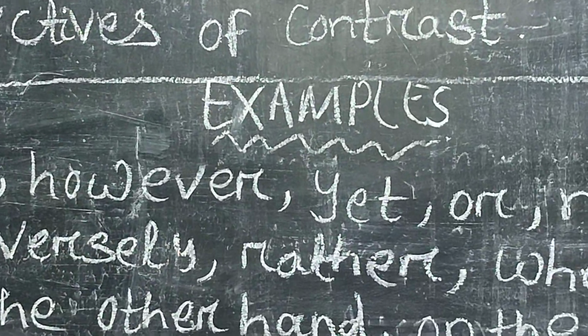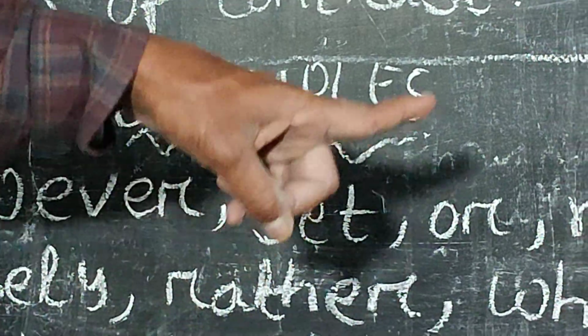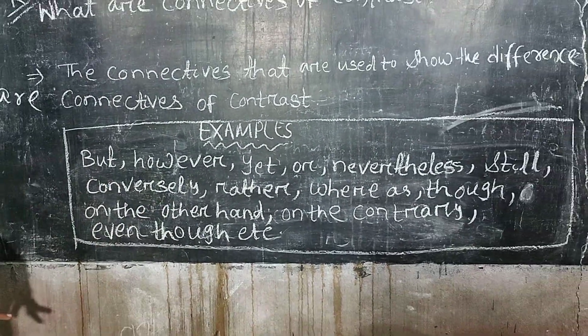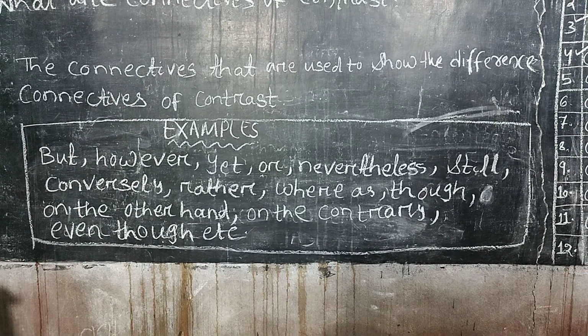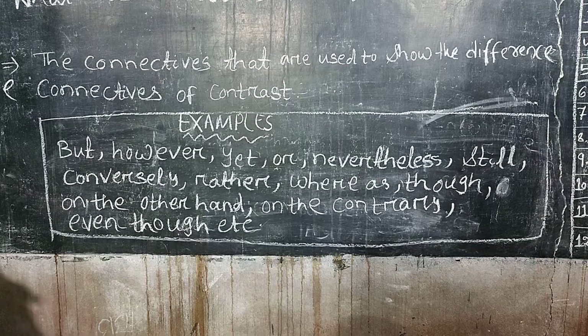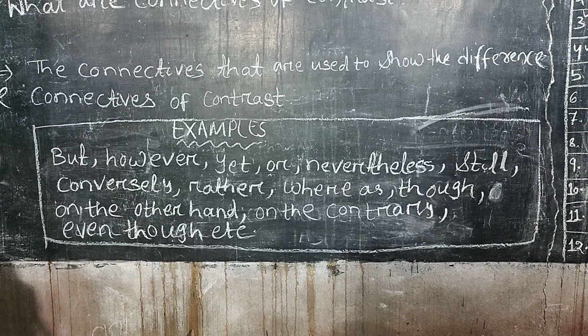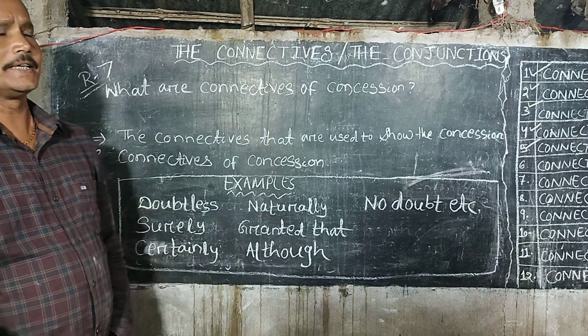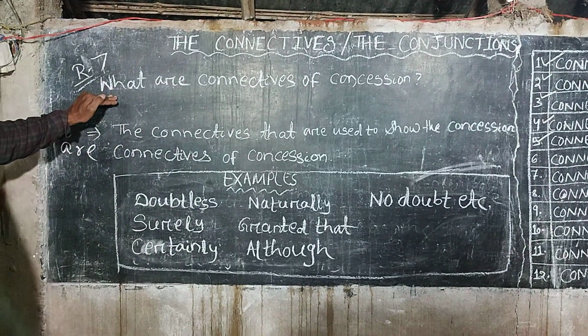Rather, whereas, though, on the other hand, or on the contrary, even though, etc. These are the connectives of contrast. Let's proceed towards rule number 7.